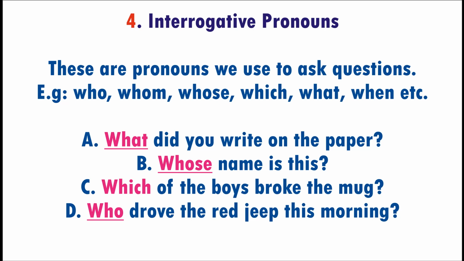Now, whom is also used for human beings, but it occurs in the object positions. So, object positions, object of a verb, object of a preposition. Either of the two, we use whom in the object positions. While whose is the possessive form. It's used for human beings, but in the possessive form. Let's come to example B. Whose name is this? Like you're asking, who is the owner of this name? So, whose is used in the possessive form for human beings.